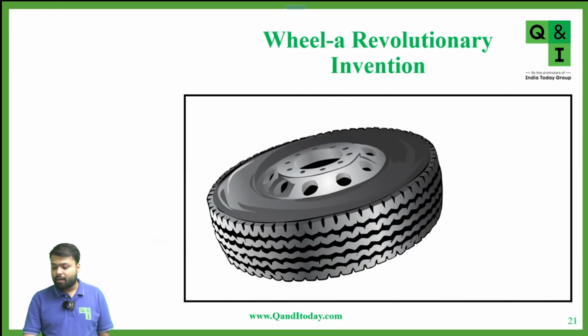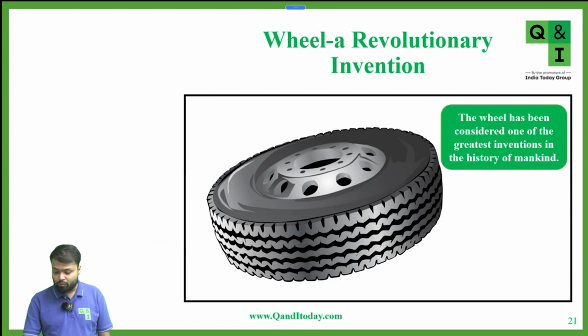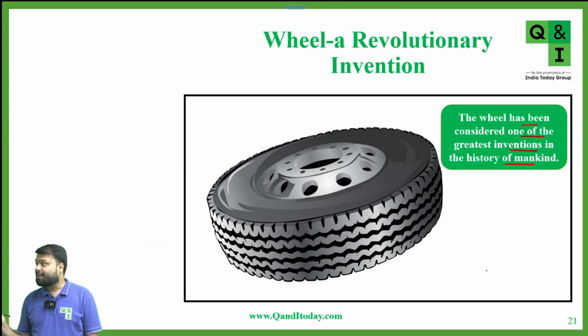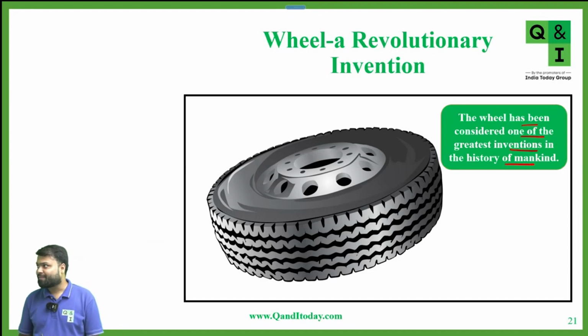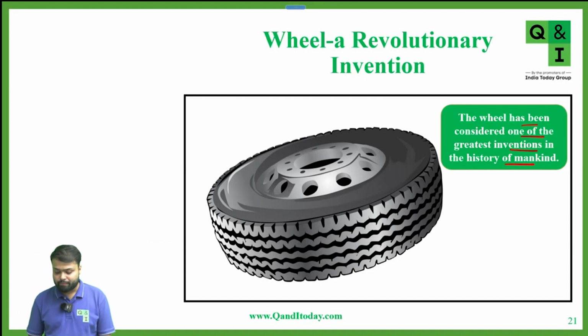So, the wheel is a revolutionary invention? Yes or no? Because the wheel has been considered one of the greatest inventions in the history of mankind. That's why I told Ishan, please invent something which has less friction than wheels. But tell me one thing. In tires, why do they have such grip?